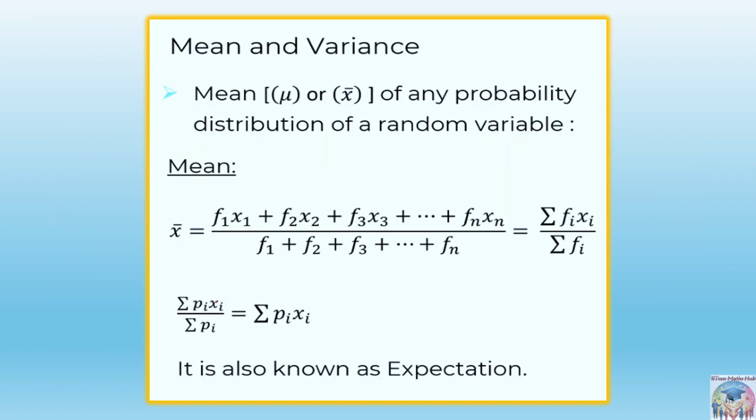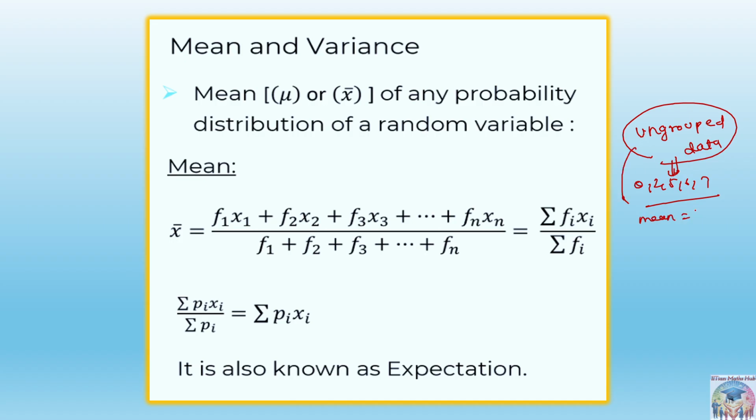Mean and variance. Okay, because we have gone up to the probability distribution table, so just a simple task for the random variable. Again I'm saying, for random data, ungrouped data, in which you have not been given any frequency associated with any number of trials. So let's say 0, 1, 2, 5, 6, 7. These numbers are given and they are asking you the mean. Then you will simply do one thing you already know, sum upon number of observations.